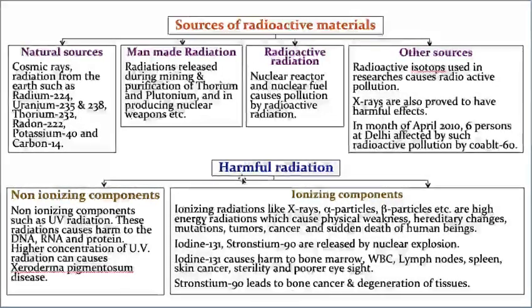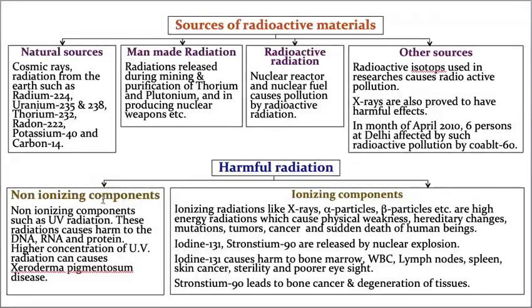Okay, now the harmful radiations. The harmful radiation includes non-ionizing components and also ionizing components. Let us take the first one, non-ionizing components. Non-ionizing components such as UV radiations cause harm to DNA, RNA and also proteins.